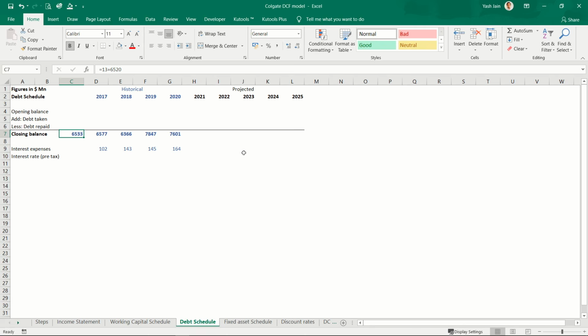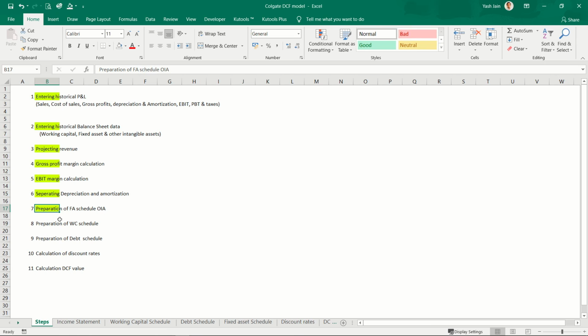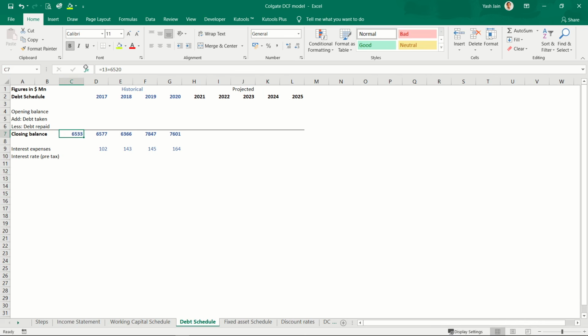So let's go to the debt schedule, and before moving there, let's color. Okay, we have already colored this. Let's color this part also, because we'll be preparing our debt schedule now. So in the debt schedule, the opening balance for this year would be last year's closing balance. Simply copy paste this.